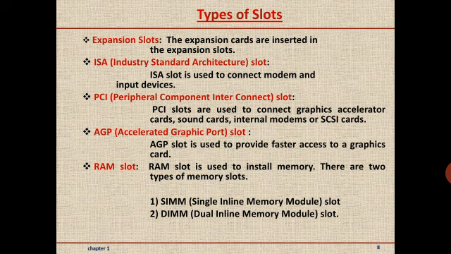Full form is Single Inline Memory Module. Second one is DIMM slot. Full form is Dual Inline Memory Module. The original Pentium systems have either SIMM slots or DIMM slots to install the memory.